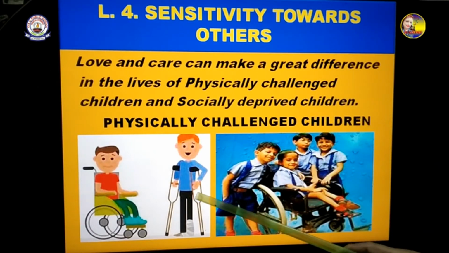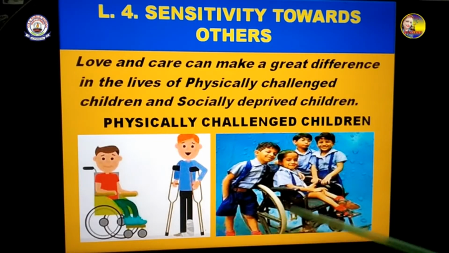You can see the pictures over here of physically challenged children. Some of them cannot walk and they are using the wheelchair, and you see how they are holding these sticks to enable them to move forward, and this is how some children are helping them.